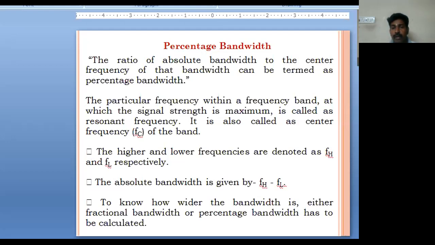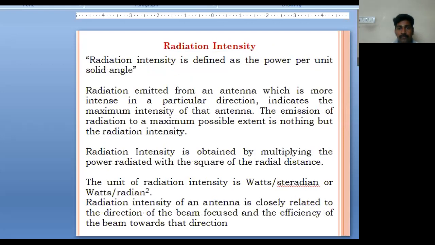So we know how to find the bandwidth. Generally, the bandwidth is the difference between the high frequency and the low frequency. This is to know how wide the bandwidth is, or to calculate the fractional bandwidth or the percentage bandwidth. Next, we will discuss radiation intensity.